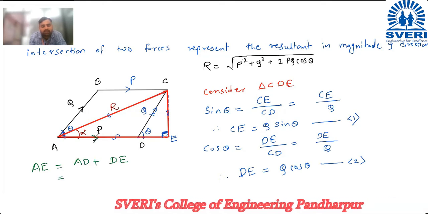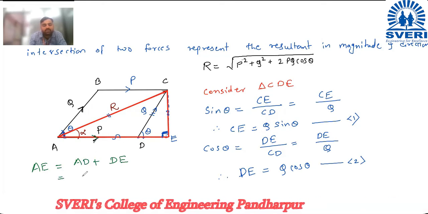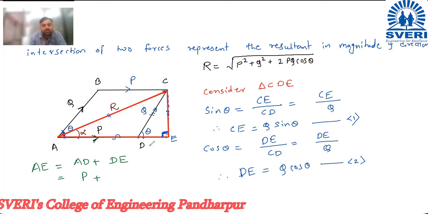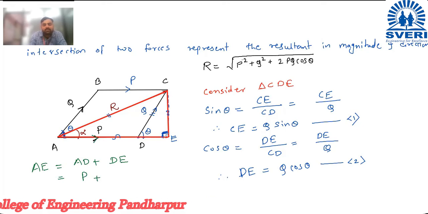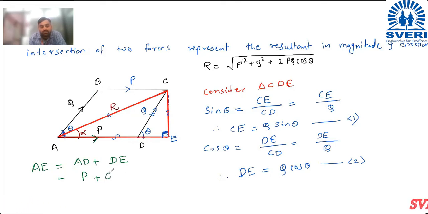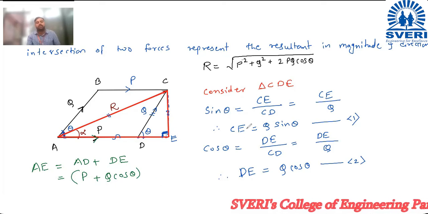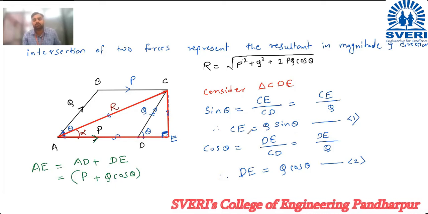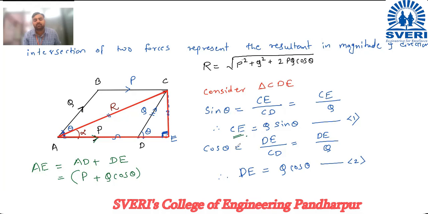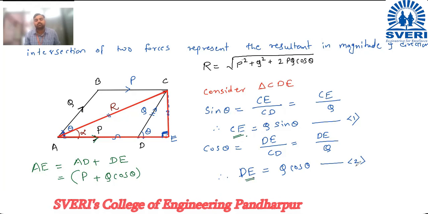AD is nothing but this line, which represents force P. So P plus DE. DE we have already calculated, Q cos theta. So it is P plus Q cos theta. So AE is P plus Q cos theta, and your CE is Q sin theta.